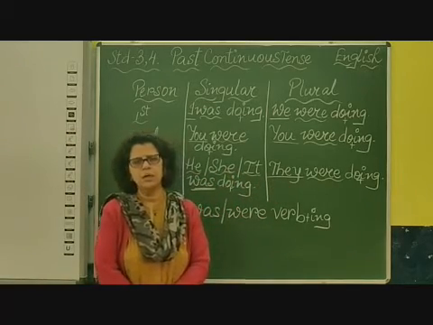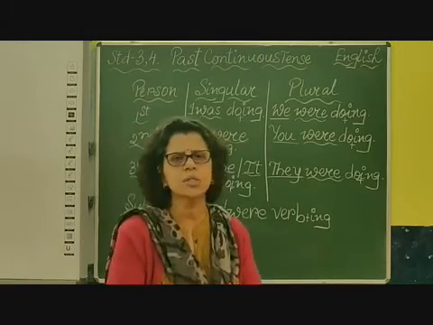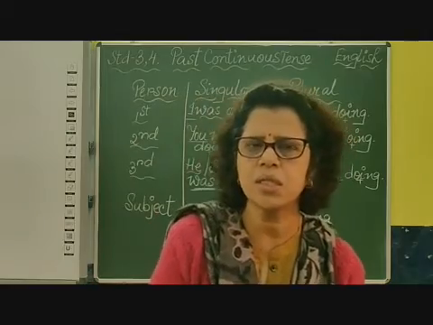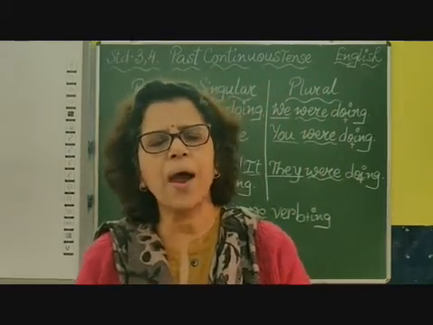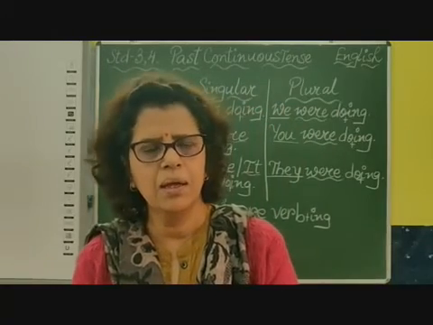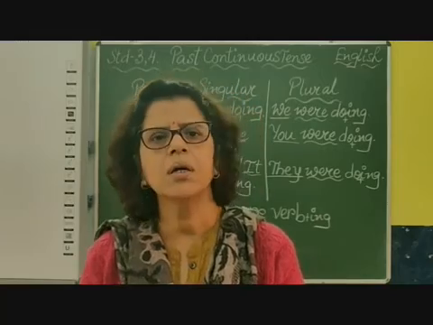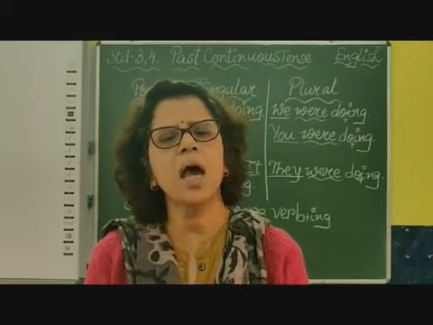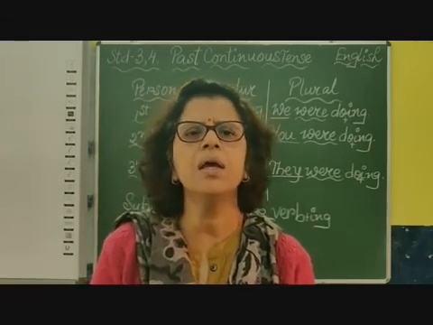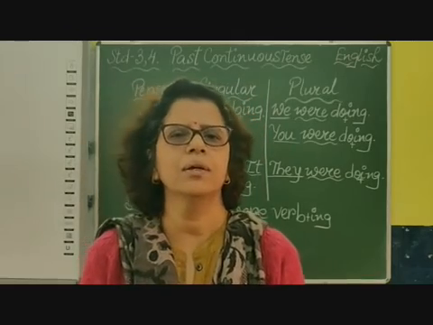So children, in this way you have to use continuous tense and read the sentence. Find out whether we are talking about one or many. If it is one, we use was, verb added with it ing. If they are many, were, verb added with it ing. Okay.